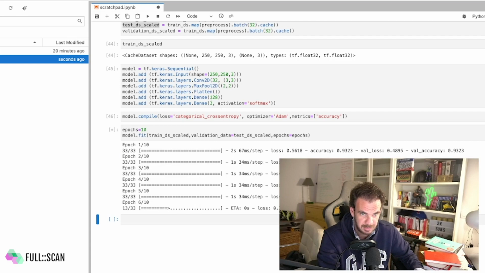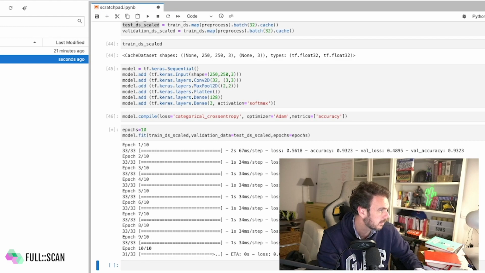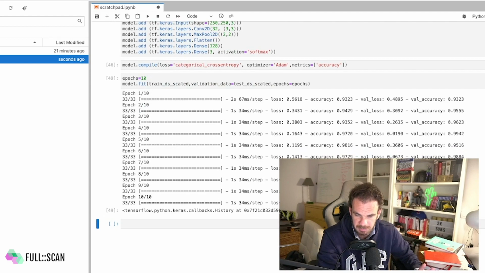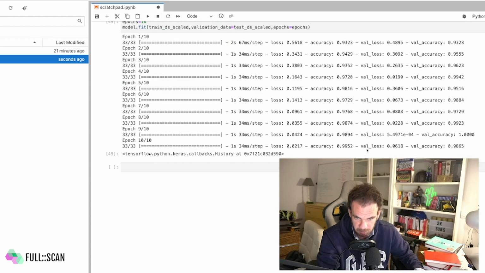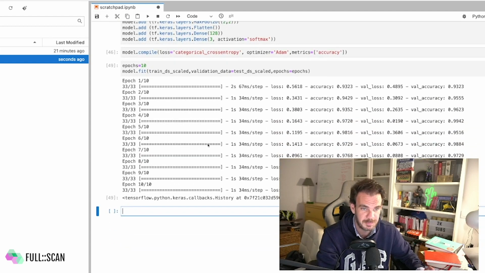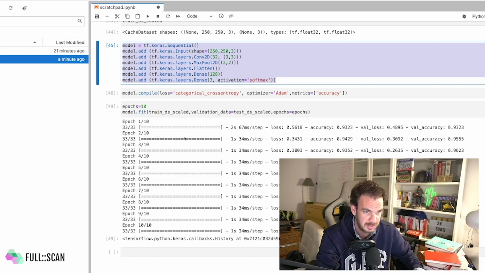Yeah, it seems the network is actually learning this problem pretty well. But let's imagine for a moment that it's not really the case. Let's say one problem we may be facing is that the validation accuracy is low, right? So we have a high accuracy and a low validation accuracy. That would mean the network is overfitting our data, so we'd need to do something about that. I'll modify this network a little bit to counteract that.